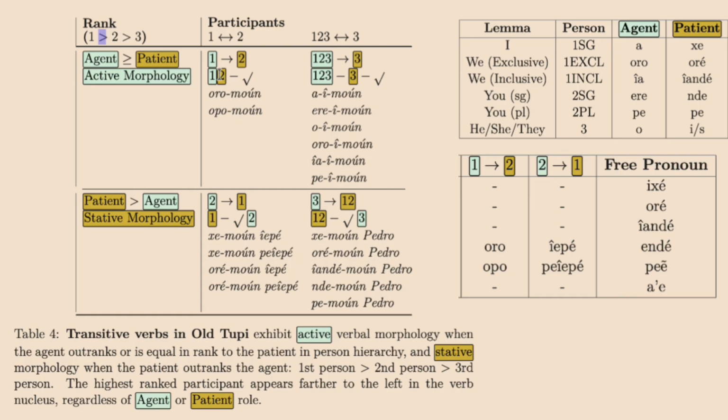So in our interpretation, we're going to say that this portmanteau is marking the first person first, which is this o, and then the ro is like the ere, and the po is like the pe, right? O po. Then if it's the first, second, or third person, since the third person is always going to be less than or equal to the agent in this case, we have an active morphology. It's very straightforward. This is generally what is taught to people as the way that you conjugate verbs in Tupi.